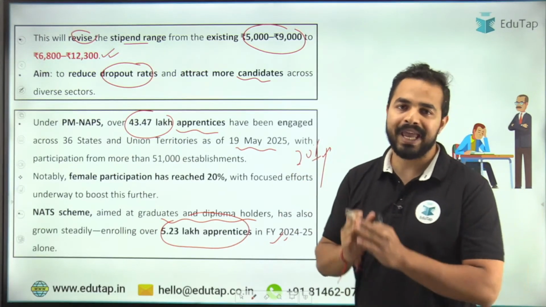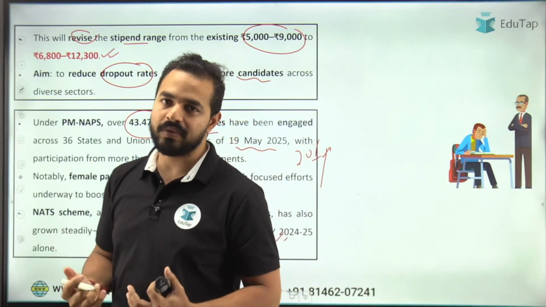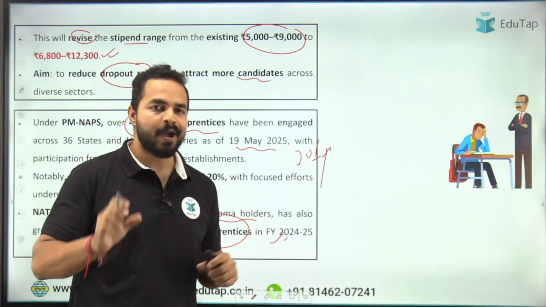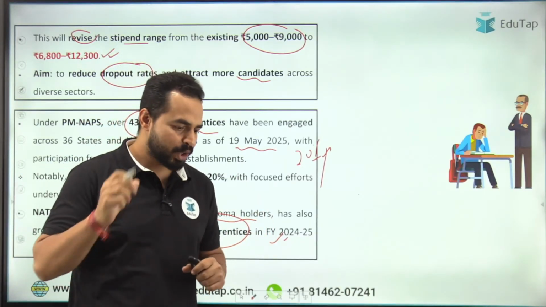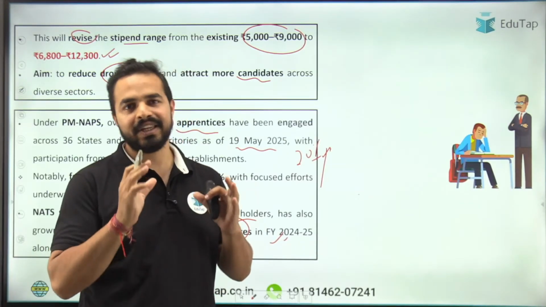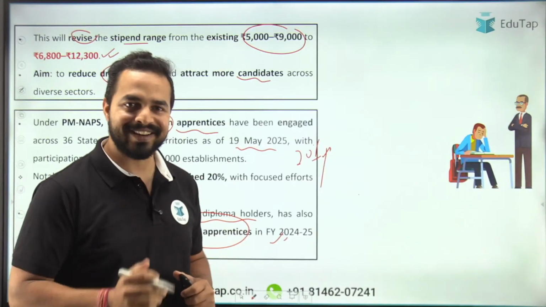अब बात करते हैं हम NAPS स्कीम की. What exactly the NAPS scheme is, what is its objective, what are the targets, what are the eligibility criteria, everything will be covered, but in a very beautiful manner. So today, to cover the NAPS scheme, I will tell you a story of a 16-year-old boy whose name is MSD. Yes, you have heard me right, that is MSD.